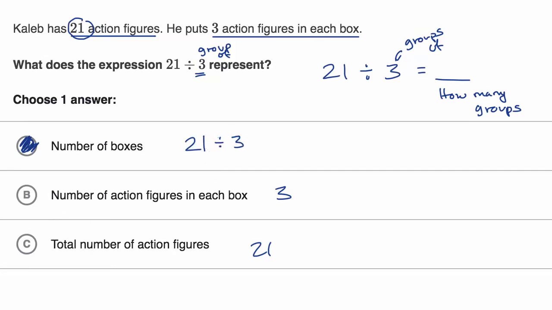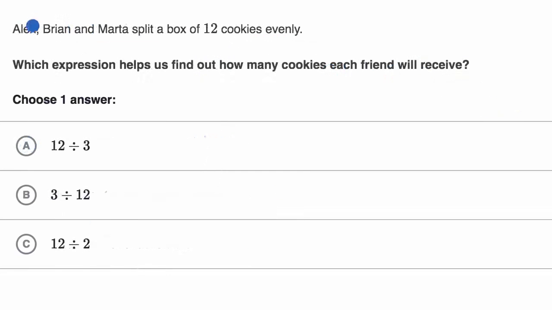Let's do another one. Alex, Brian, and Marta split a box of 12 cookies evenly. Which expression helps us find out how many cookies each friend will receive? So pause this video again and see if you can tackle it. All right, so we're splitting 12 cookies, so we'll start with 12, and we need to divide it. And how many people are we dividing it between? Well, we're dividing it between 1, Alex, 2, Brian, and 3 people, Marta.